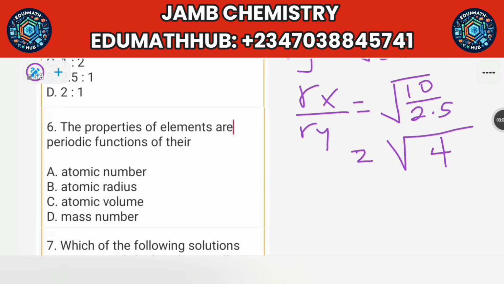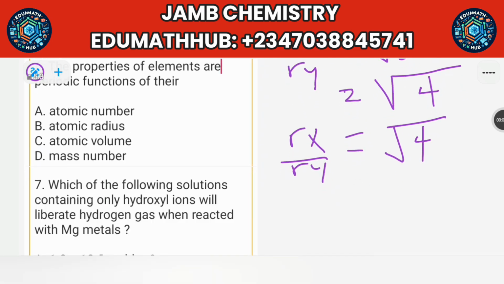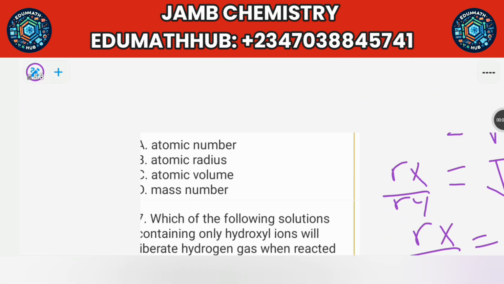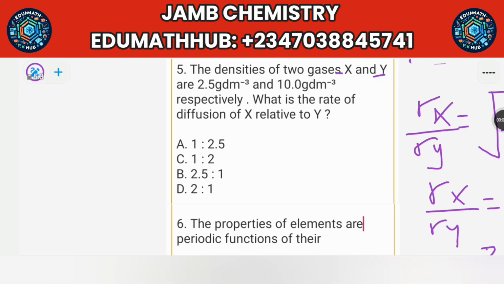So you're going to get square root of 4. So rho x over rho y is square root of 4, which will give you 2, or 2 over 1. So the ratio between rho x and rho y is 2:1. So you can check the answer there. So 2:1. Okay.